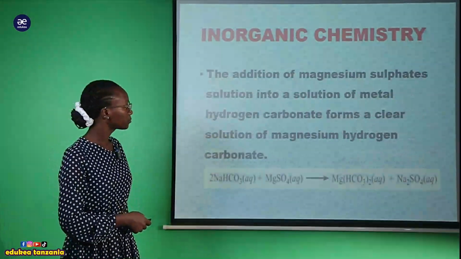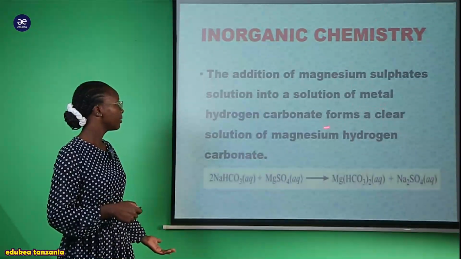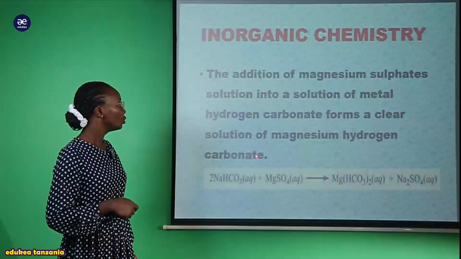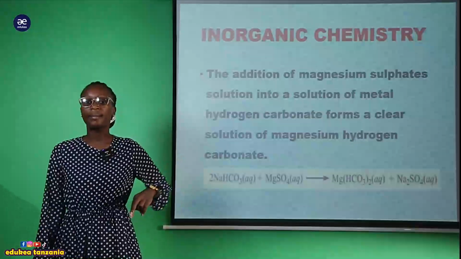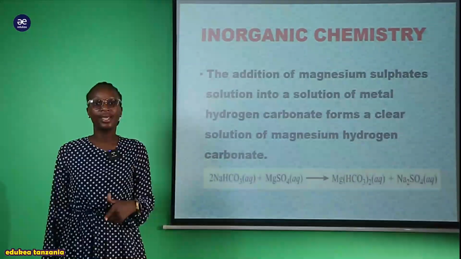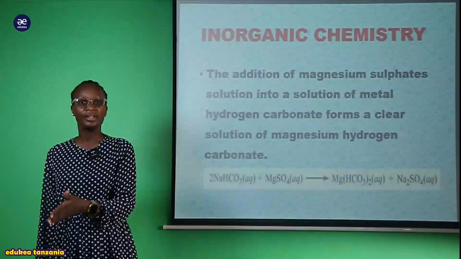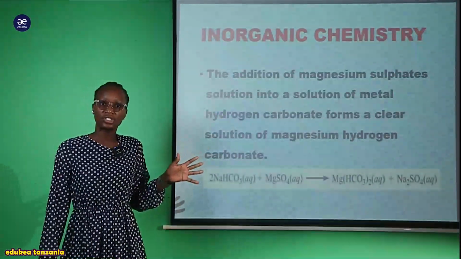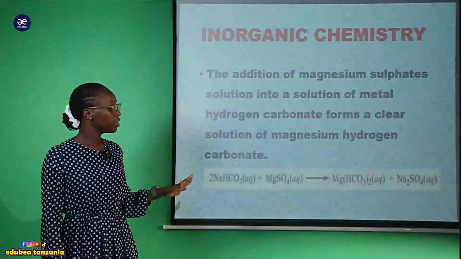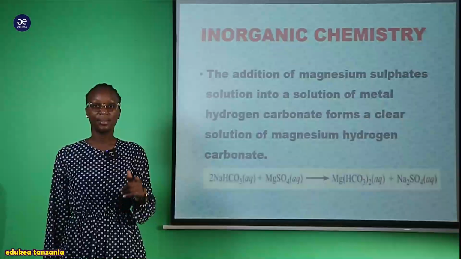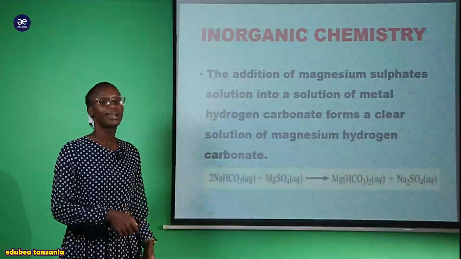Now let us see. Anasema the addition of magnesium sulfate solution into a solution of metal hydrogen carbonate form a clear solution of magnesium hydrogen carbonate. You can see the different thing. Ndio maana tunasema kwamba magnesium sulfate solution inatumika kufanya distinguishing, kutofautisha kati ya metal carbonate and metal hydrogen carbonate. Sasa hapa kwenye metal hydrogen carbonate tukifanya addition, tukichukua huyu the solution of sodium hydrogen carbonate tukireactisha na magnesium sulfate, anasema kwamba we are going to form the clear solution of magnesium hydrogen carbonate.